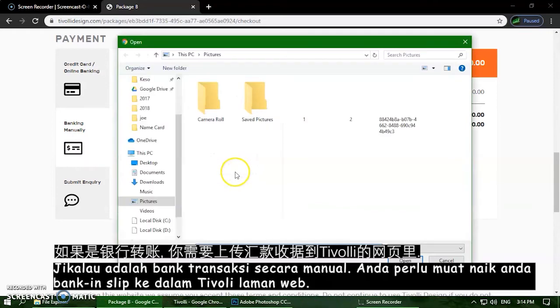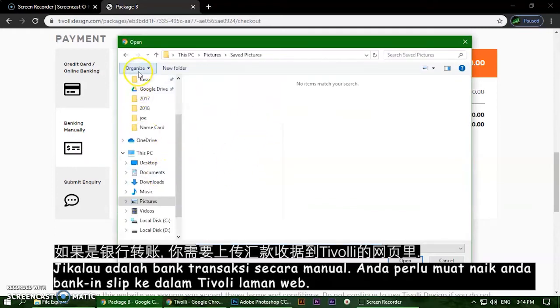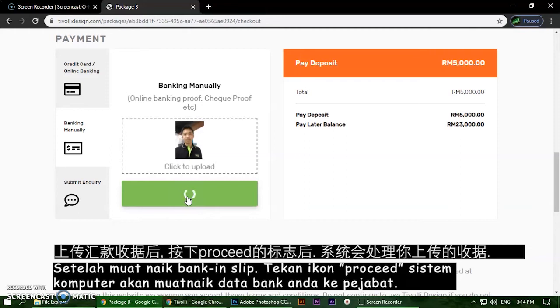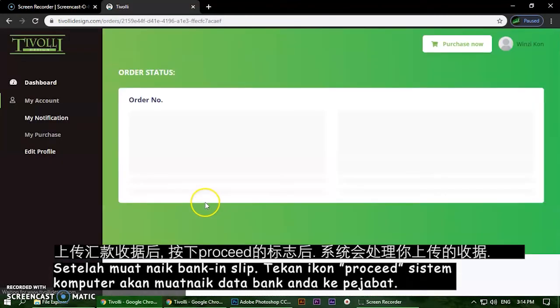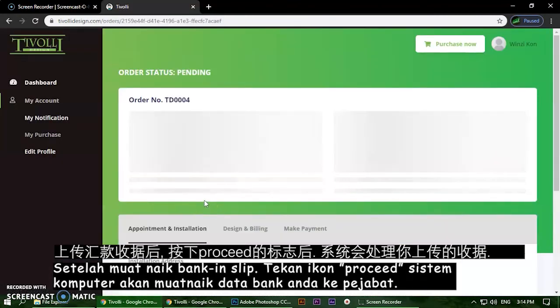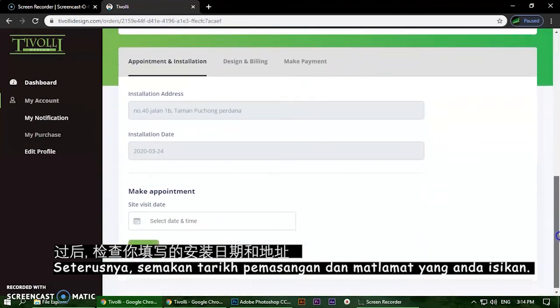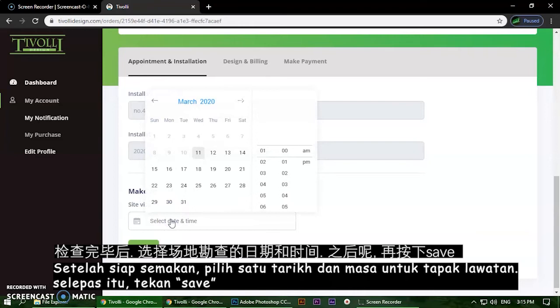I will show one example for manually banking. After you bank in already, you go to upload the pay slip, then proceed. You will go to this page. What you want to do is double check your installation address and your installation date, and then you might select a site visit date, for example Friday 3 p.m. Save.